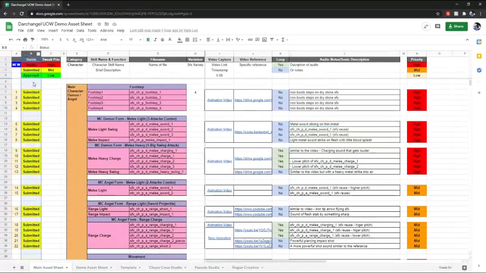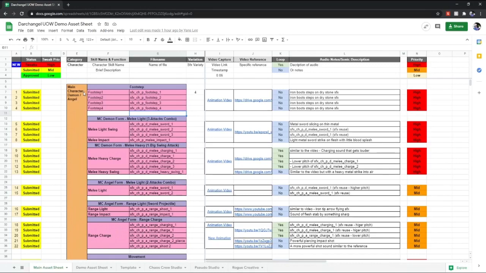Status is what I've done, what I've submitted, and what has been approved. If I've submitted it already, I'll put yellow. If it's green, the team has said they like it and they'll update it there. If there's anything else to change, they'll contact me, and we'll discuss what needs to be changed and what the game needs. This is also from a template I use for my project management.